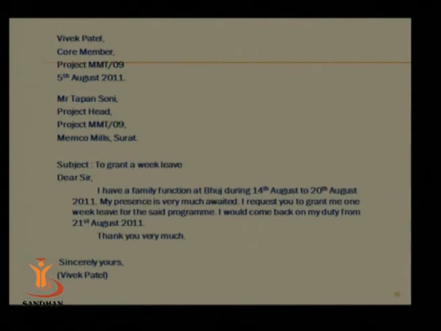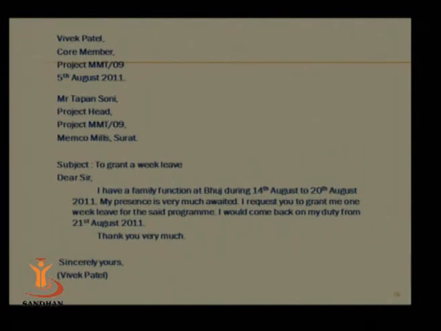This is a letter. Now, I am Vivek Patel, core member, project MMT 909. Instead of my address, I just mention the project number, 5th August 2011. I write to Mr. Tapan Soni, the project head, Surat. Subject line: to grant a week leave.